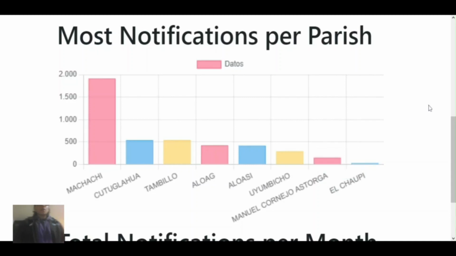Now, what is the discovery we have here? Here we can see clearly that Machachi is the parish with the most notifications, by a big margin in comparison with the other parishes. This is mostly due to the fact that Machachi is one of the most densely populated of these parishes in comparison to the others.